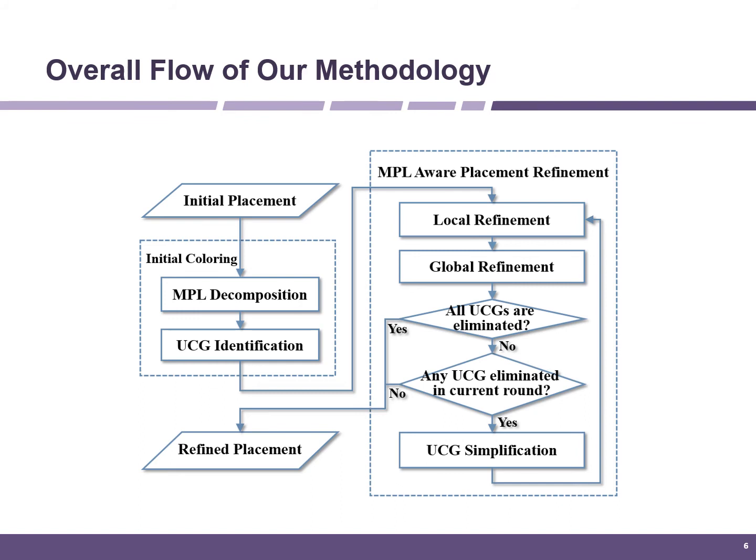If there are uncolorable features in the conflict graph, our method will identify a set of uncolored cell groups which contain cells with uncolored features. The MPL-aware placement refinement phase will try to eliminate as many UCGs as possible. If there are still unsolved UCGs, the UCG simplification is used. The UCG simplification stage tries to divide the remaining UCG into smaller ones.